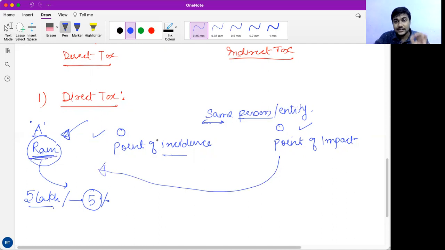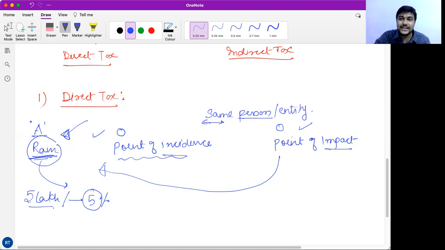So what is the basic concept of direct tax? The point of incidence is the person upon whom the tax is imposed or upon whom the liability of tax is created, and the point of impact is who will bear the burden of the tax.